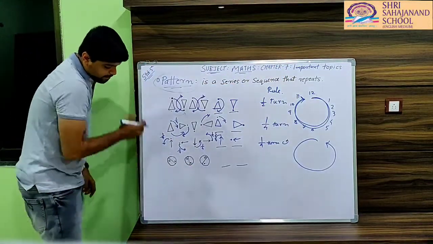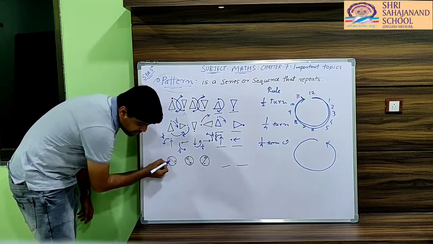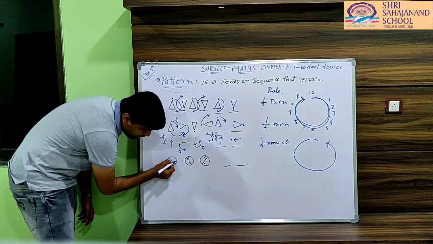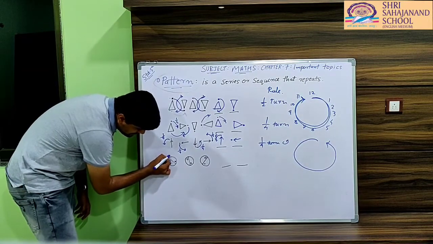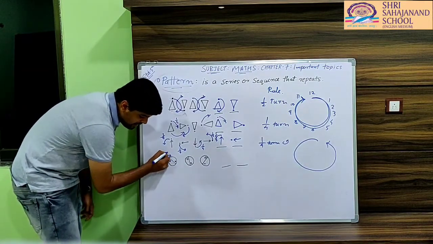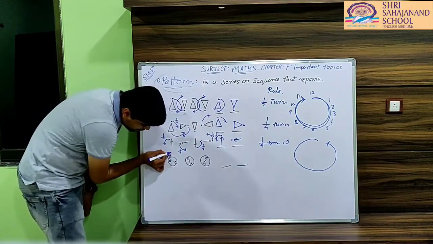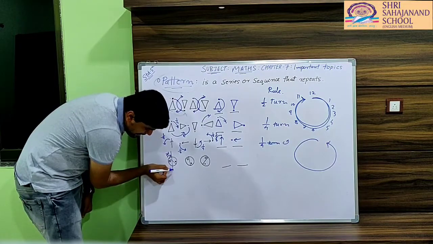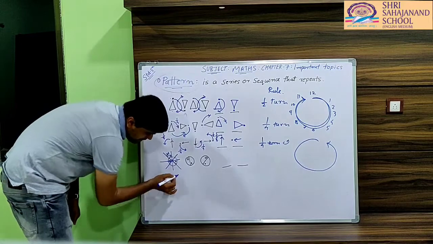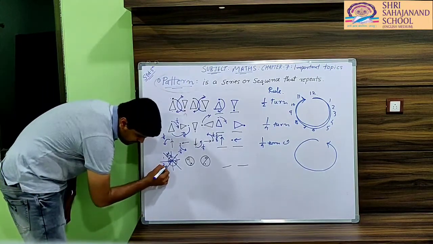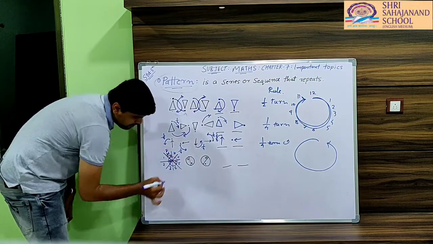Here, as you can see, we have rotated this particular coin which has two holes, one white hole and one dark hole. That particular rotation has taken place just like this, and this is nothing but a 1/8 turn. How 1/8? We have to divide this given shape into 8 parts. 1, 2, 3, 4, 5, 6, 7, 8.